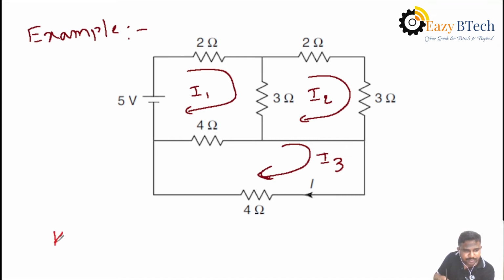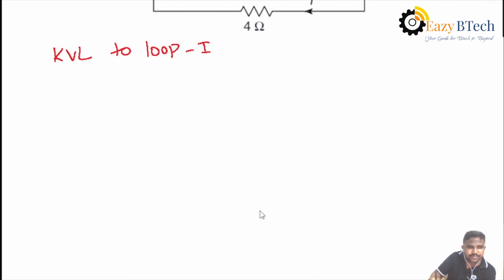Apply KVL to the first loop, that is loop 1. Okay, what are the elements here? In the given circuit we have three elements, that is 2 plus 3 plus 4.